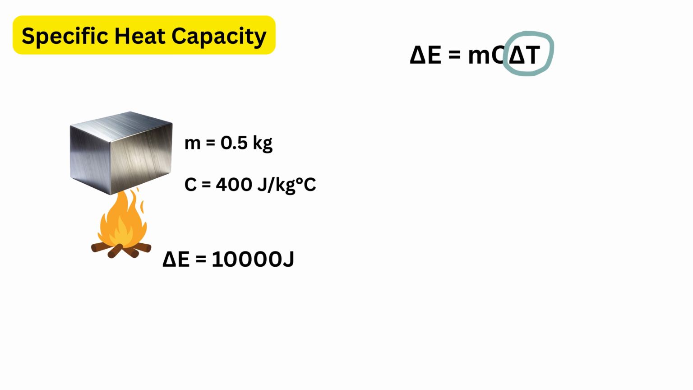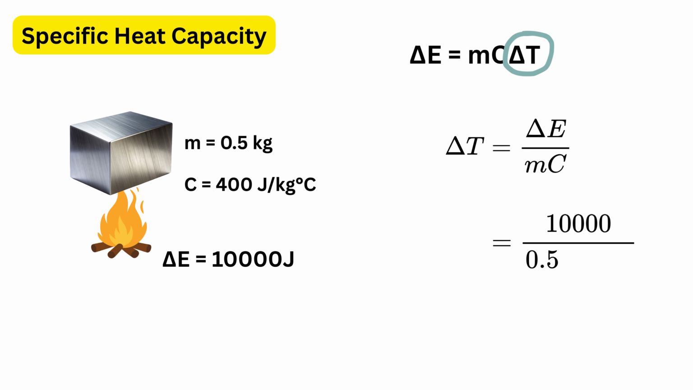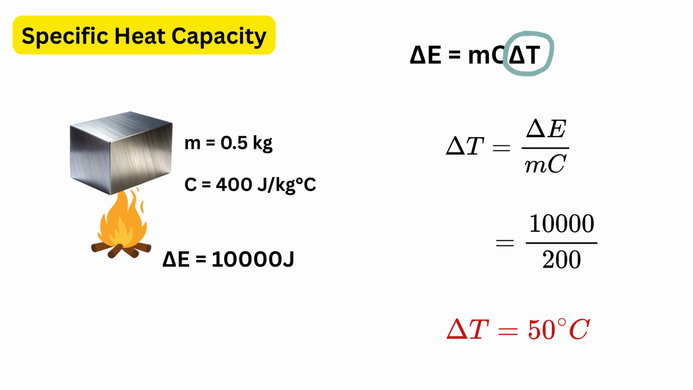Using the relation, change in temperature becomes energy divided by mass multiplied by specific heat capacity. So this becomes 10,000 divided by 0.5 multiplied by 400. First multiply 0.5 and 400, which gives 200. Now divide 10,000 by 200, which gives 50. So the temperature increases by 50 degrees.